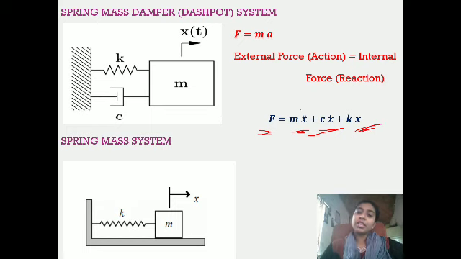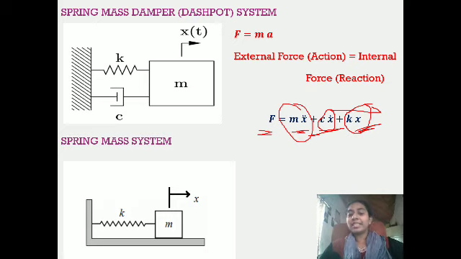Inertia force is mass into acceleration, damping force is the coefficient of damping into velocity, and restoring force is the coefficient of restoration or elastic constant into the displacement.